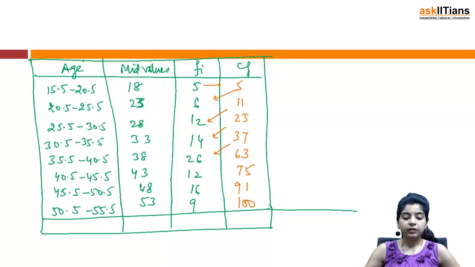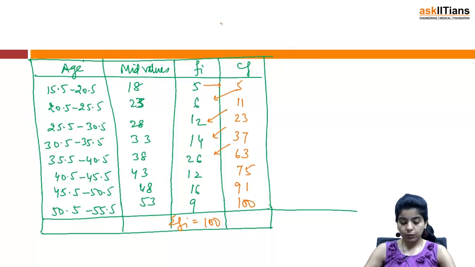How do you check it? Summation of Fi should be 100. So just calculate this: 11, then we have 23, 23 becomes 37, then we have 63, then we have 75, 91 and 100. So this is also coming out to be 100.